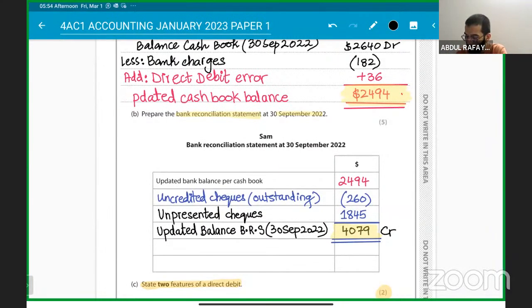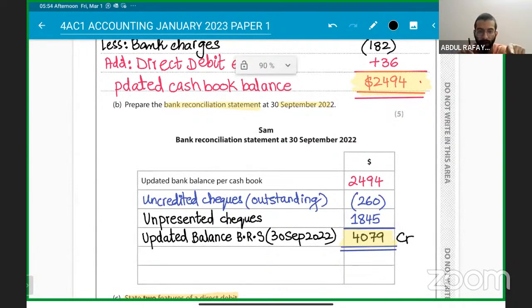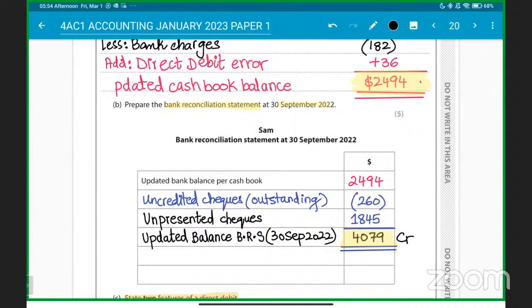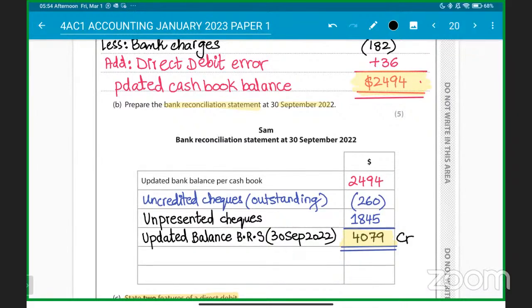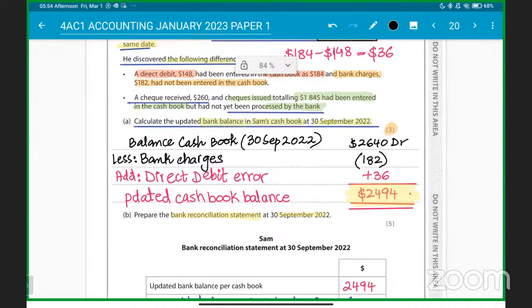Because we are starting from the cash book, although it should have been added from the bank reconciliation perspective. Are you guys getting it? If you are starting from the balance of the bank statement, you would have added the uncredited check. But because the examiner wants you to start from the cash book perspective, it will have to be subtracted, because the amount is already received in the cash book. Understanding?